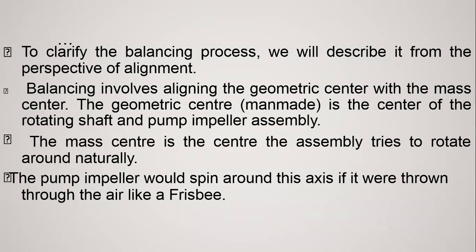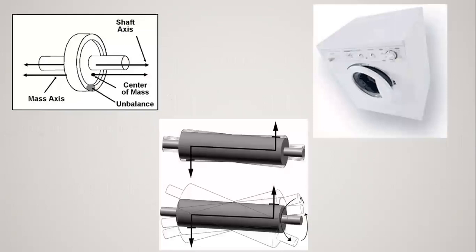To clarify the balancing process, we will describe it from the perspective of alignment. Balancing involves aligning the geometric center with the mass center. The geometric center is the center of the shaft and pump impeller assembly. The mass center is the center the assembly tries to rotate around naturally. The pump's impeller would spin around this axis if it were thrown in the air like a frisbee.